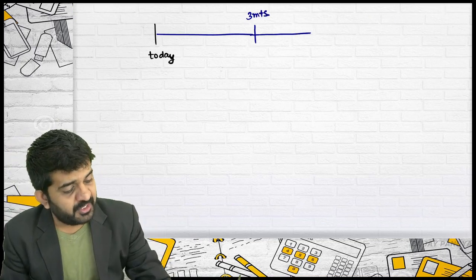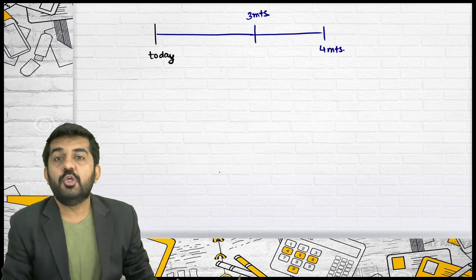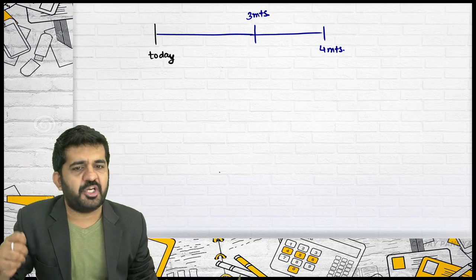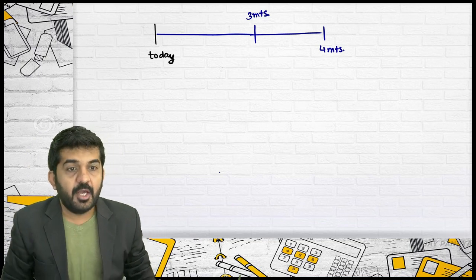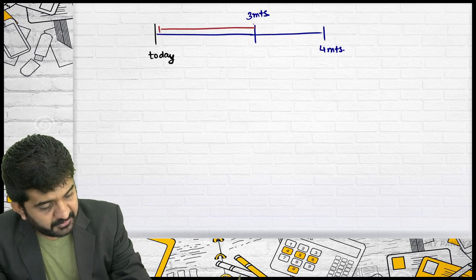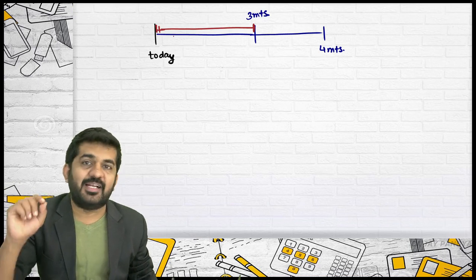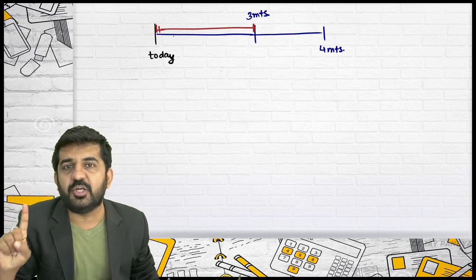Still you are using which future? 4 months forward, is it not? You have already taken a sale position in 4 months forward. Is it correct? But you want to hedge your risk only for this period. Sir, then why am I using 4 months forward? I tell you, I want to hedge the risk only for 3 months.